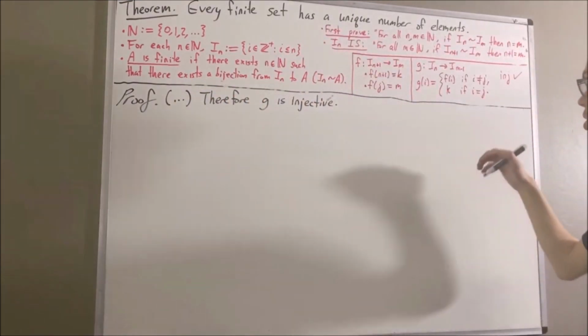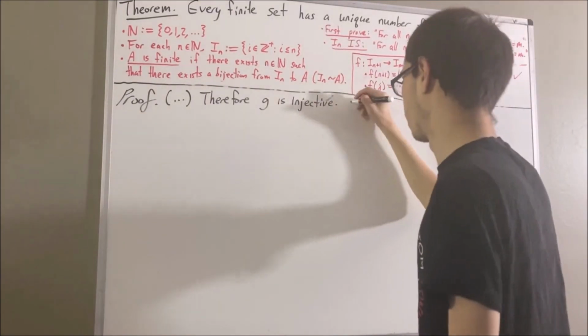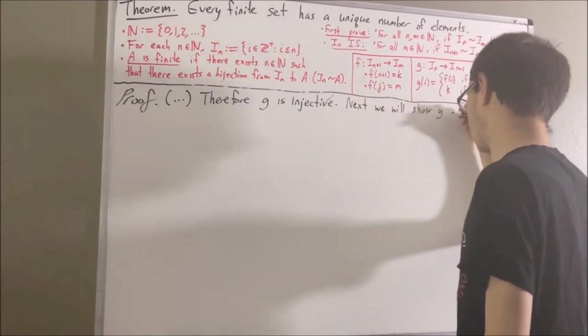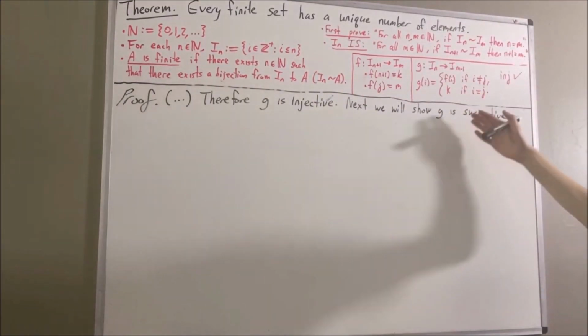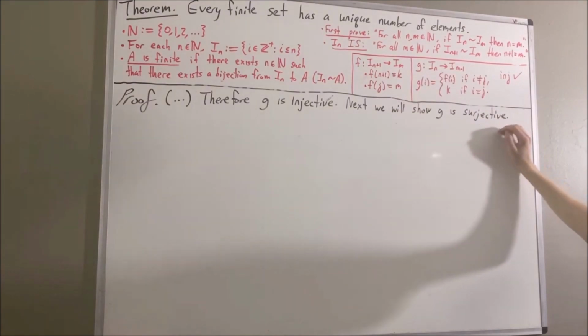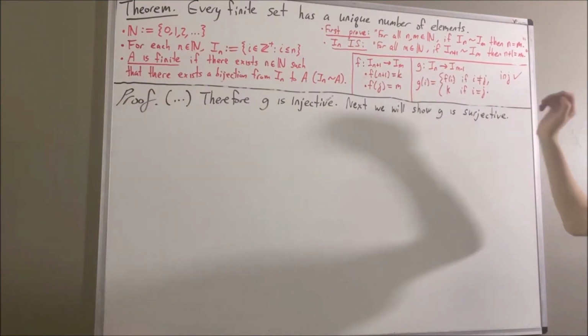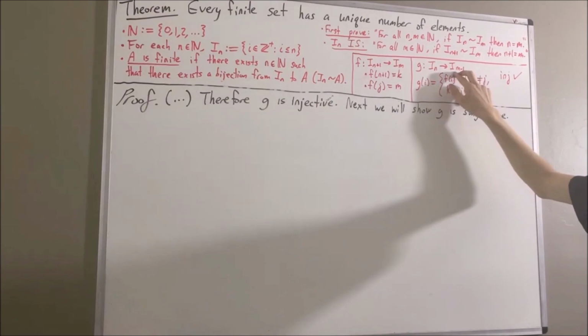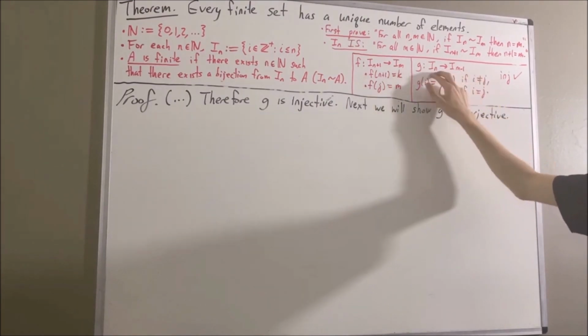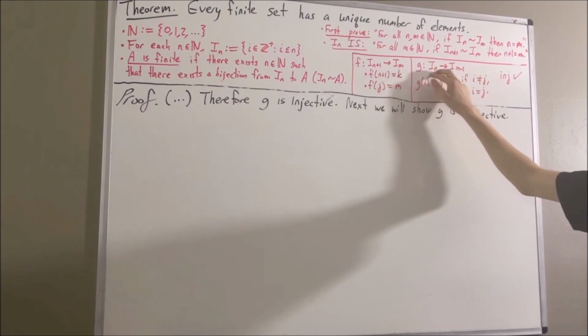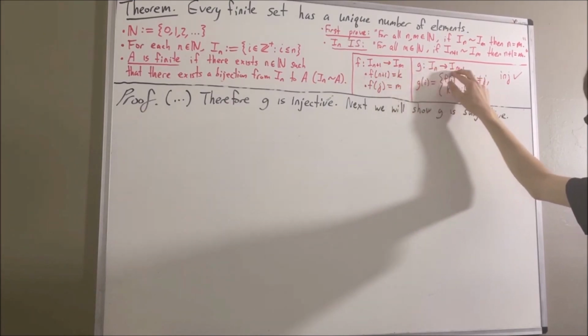So now, we're going to show that g is surjective. What does this mean? What this means is we're trying to show that for every element q in I_{m-1}, there is an element t in I_n such that g of t is equal to q.